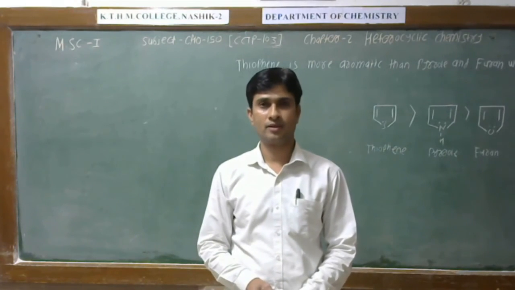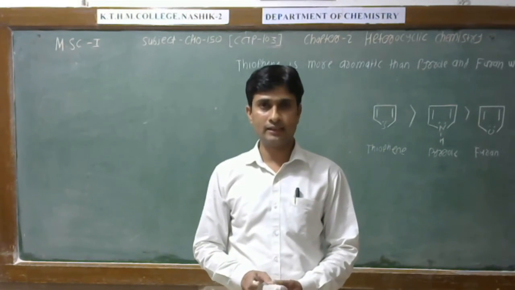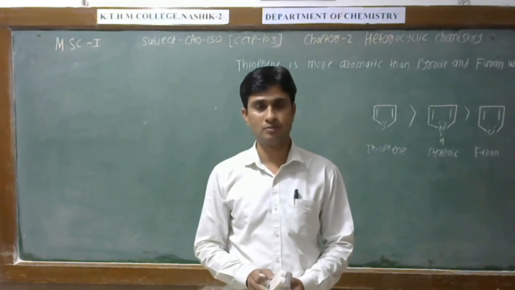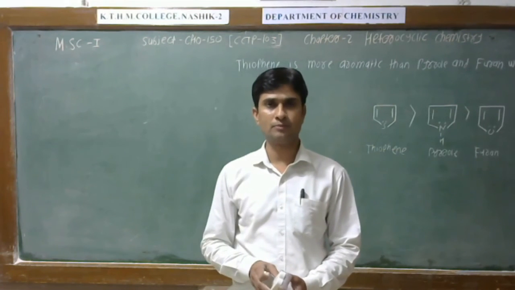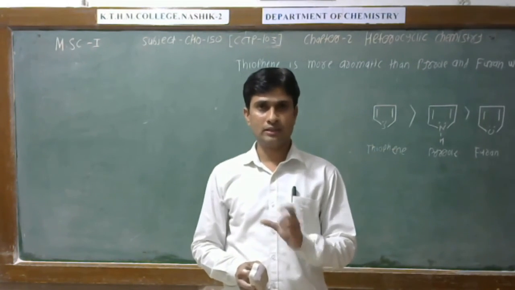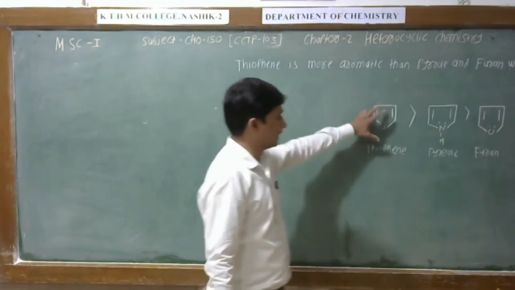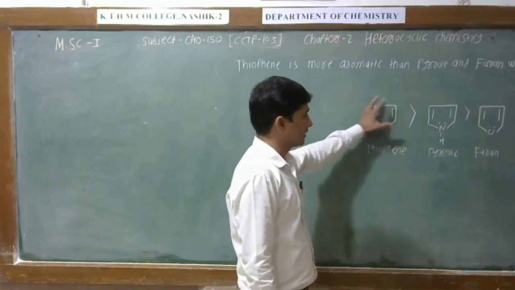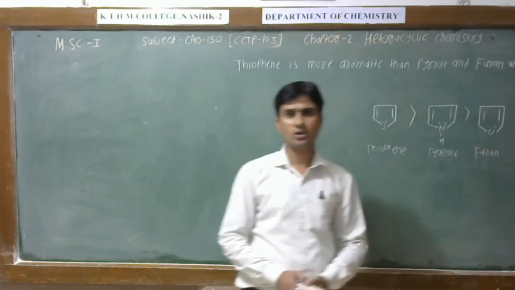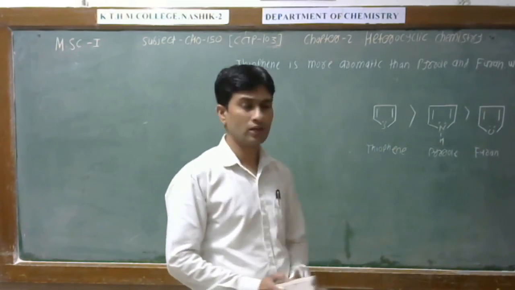Friend, benzene is more aromatic than these heterocyclic compounds because there is no formation of a dipole. But when we discuss these 3 heterocyclic compounds, thiophene is more aromatic than pyrrole and furan.